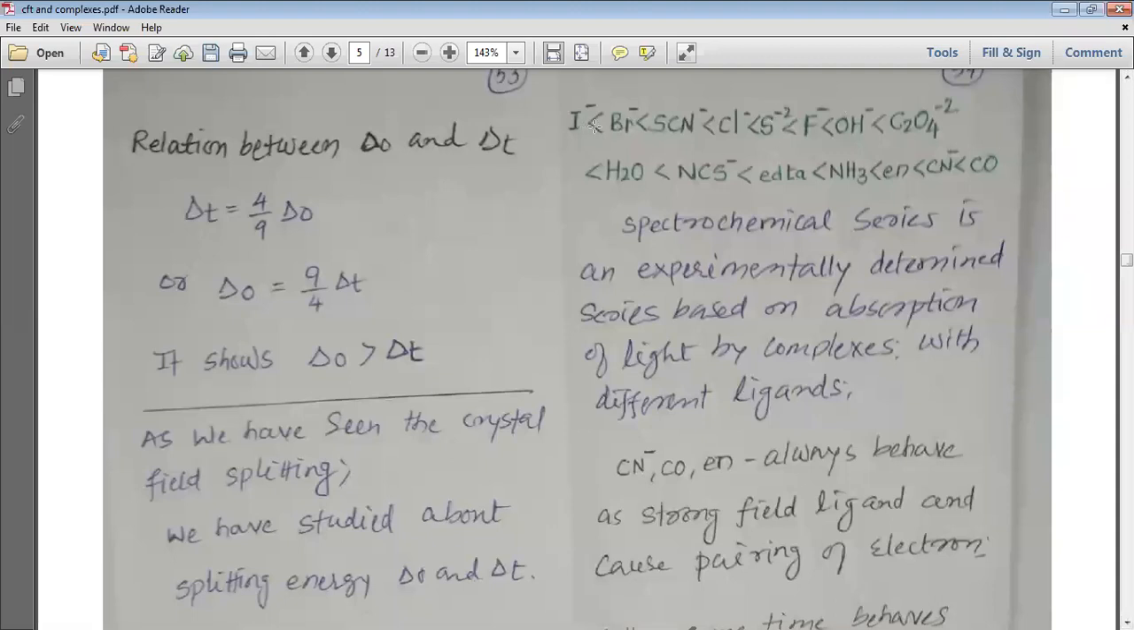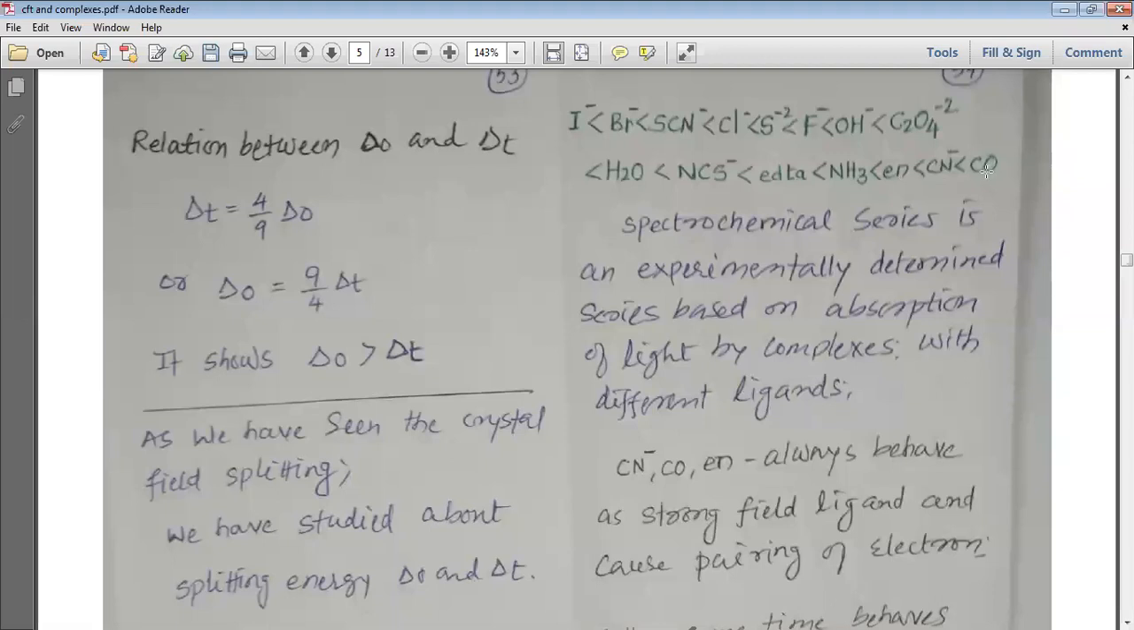Here the various ligands are being arranged in increasing order of their field strength. I⁻ is less than Br⁻, Br⁻ is less than SCN⁻, SCN⁻ is less than Cl⁻, Cl⁻ is less than S²⁻, S²⁻ is less than F⁻, F⁻ is less than OH⁻, OH⁻ is less than C2O4²⁻, C2O4²⁻ is less than H2O, H2O is less than NCS⁻, NCS⁻ is less than EDTA, EDTA is less than NH3, NH3 is less than en, en is less than CN⁻, CN⁻ is less than CO.